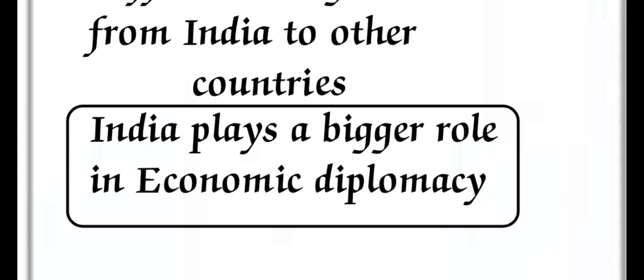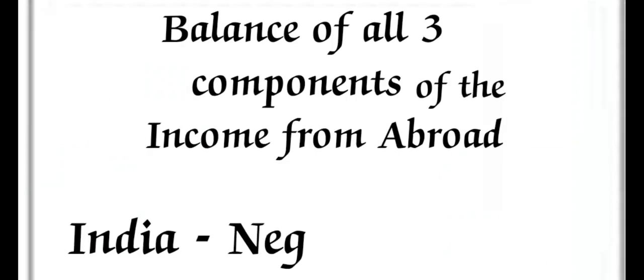The second one is interest on external debt. We give money to other countries as debt and take money from other countries as debt, and the interest on that amount is also negative. External grants means grants flowing from India rather than to India. This is also a negative concept, because India always offers developmental and humanitarian grants to other foreign nations than it receives.